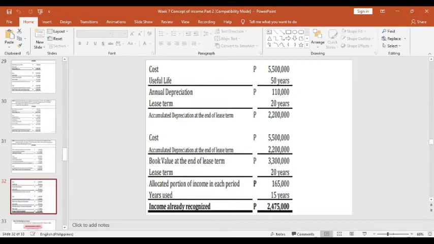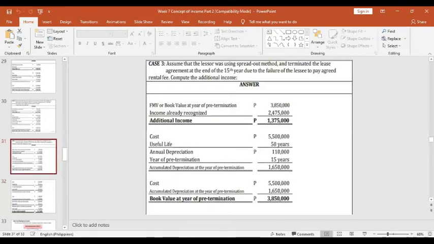The cost of 5.5 million less the 2.2 million is the book value at the end of the lease term, 3.3 million, divided by the lease term of 20 years. So the allocated portion of income in each period is 165,000. We also multiply by the years used, which is 15 years. So the income recognized is 2,475,000.